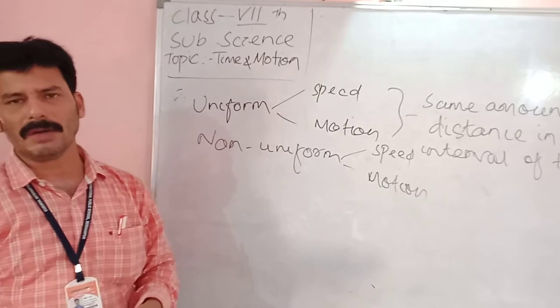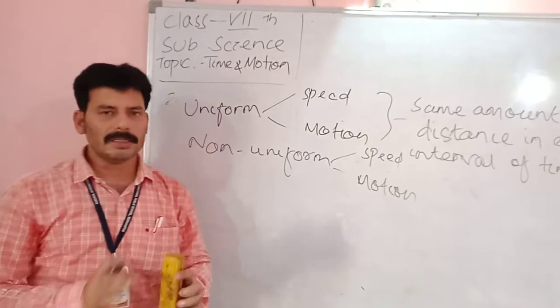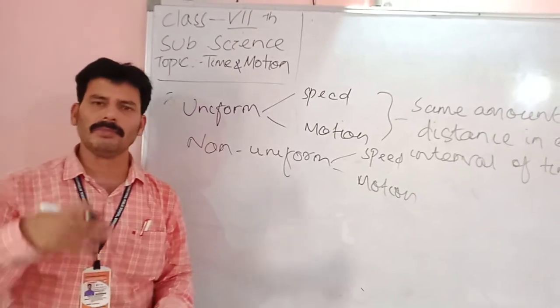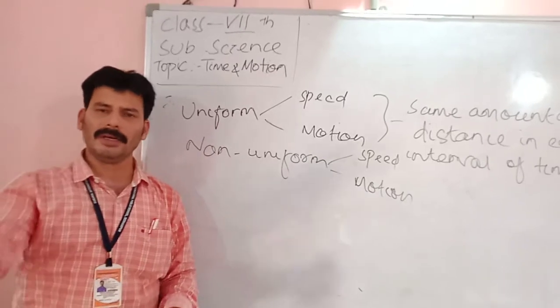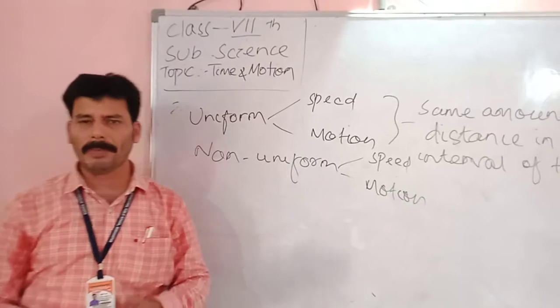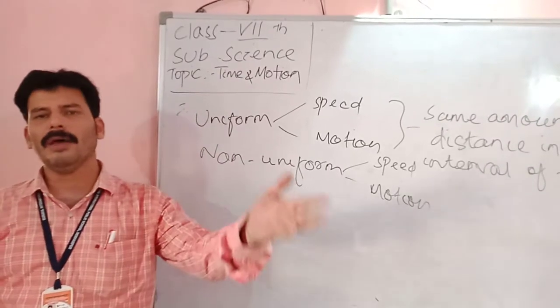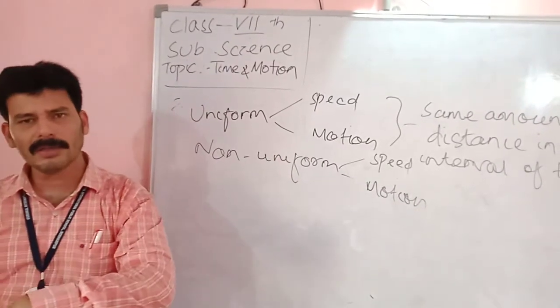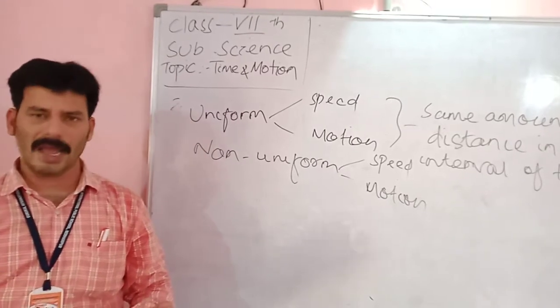Now we have to calculate the average speed. It's not necessary that we go from a particular place and stop at another place. Sometimes we move from one place, go somewhere else, and from there go somewhere else again. Like that we cover 2 to 3 legs.